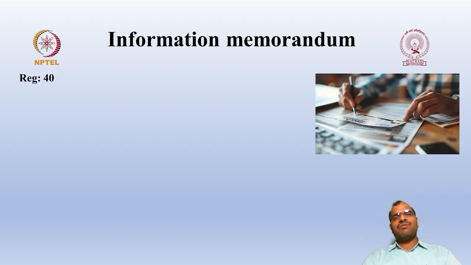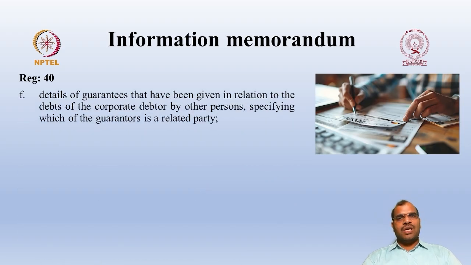Regulation 40 further provides details of guarantees that have been given in relation to the debts of the corporate debtor by other persons, specifying which of the guarantors is a related party. So if the company borrowed any funds, whether any guarantee was given, it may not be a related party, it may be some third party.